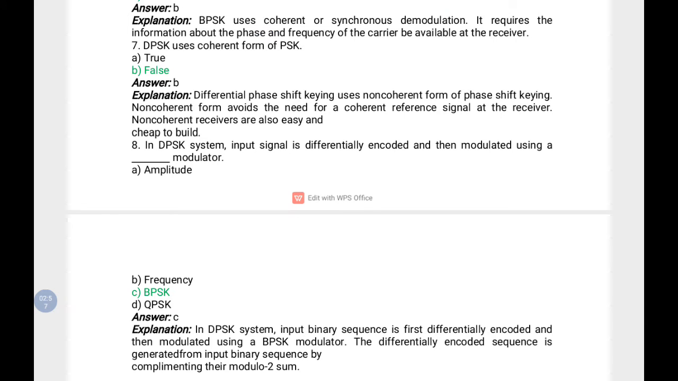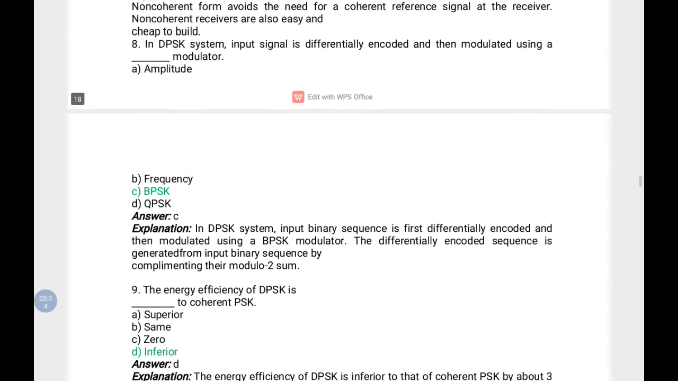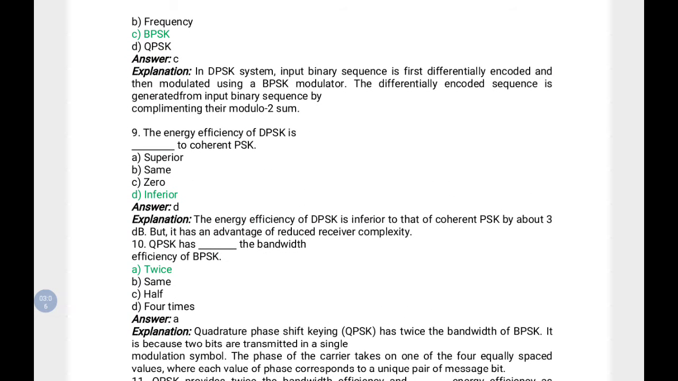You can study this, and if you know the block diagram of DPSK, then you can answer this question. These parts come from the basic blocks of processes like DPSK and BPSK. The energy efficiency of DPSK is inferior to coherent PSK. It is a comparison between DPSK and PSK, and the answer is inferior compared to coherent PSK.